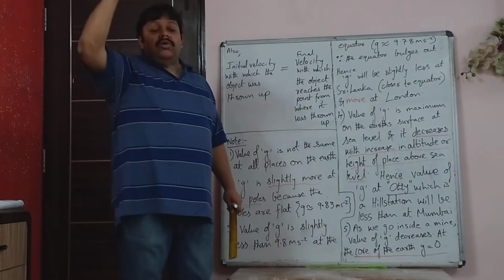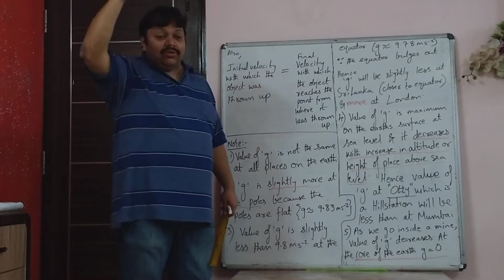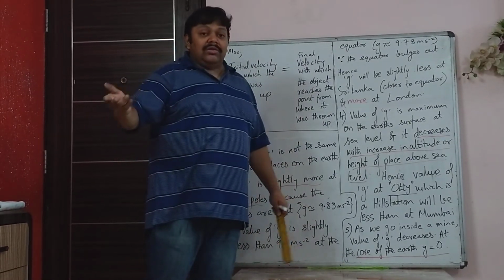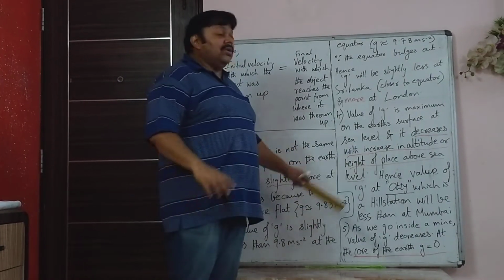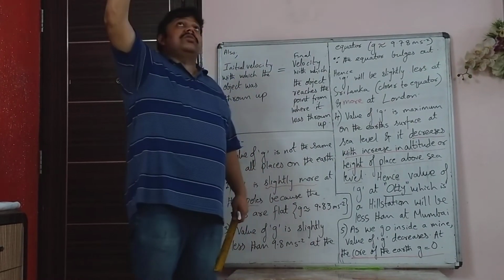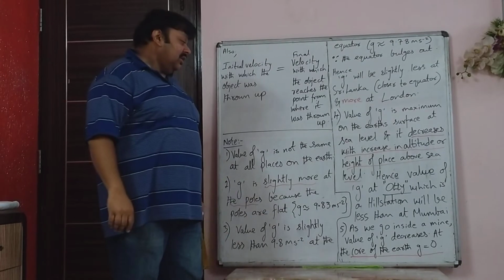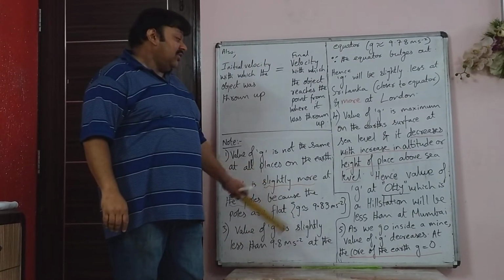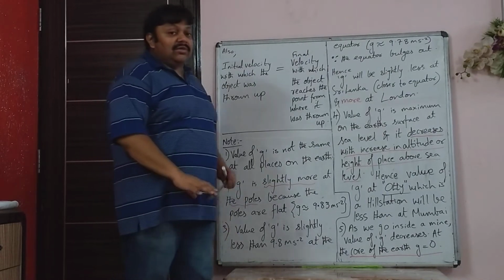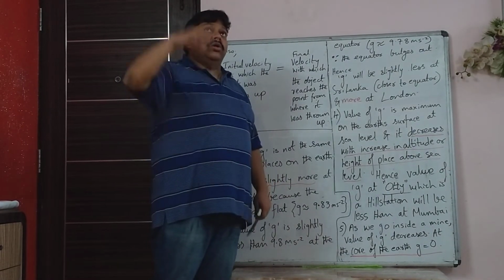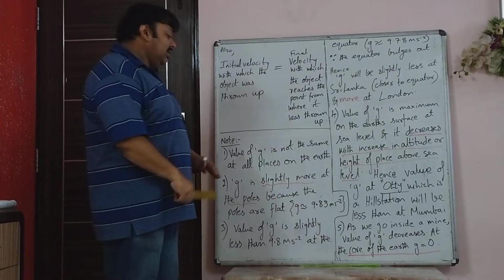So let's say you go to a hill station like Mahabaleshwar or Ooty. Ooty is a hill station in Tamil Nadu. So if you go to any of the hill stations, because the hill stations are at a greater height, the value of G will be less as compared to Mumbai, which is at sea level. At sea level it is more, at a hill station it will be less.